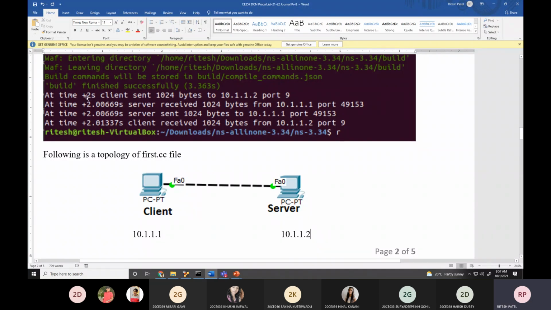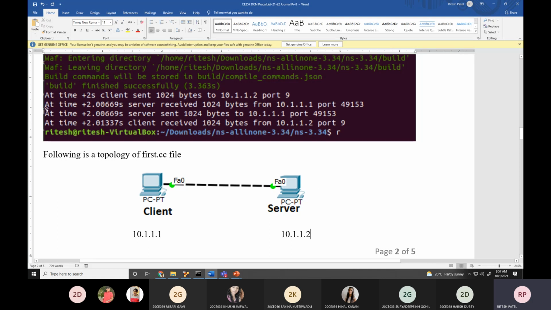The client sends at 2 seconds. When I start the simulator, it starts from 0 seconds. Between 0 and 2 seconds we are not sending any packets. I'll show you in the simulator why it is not showing any packet. At +2 the client sends 1024 bytes, because we want to send 1024 bytes. Bytes is very important; we have to convert into bits. It is sent to 10.1.1.2, the server, on port number 9. That's a transport layer entity, logical port equal to 9. So on port number 9 it gets connected to the server.